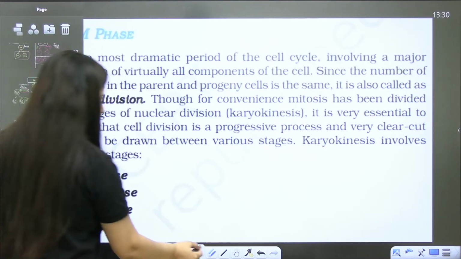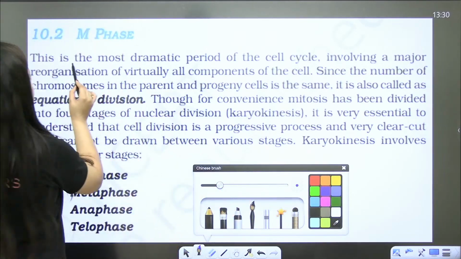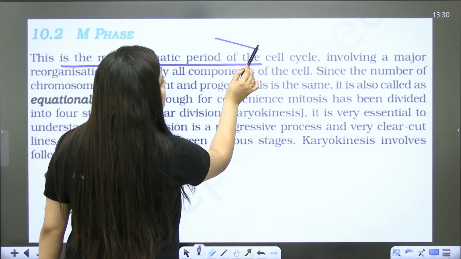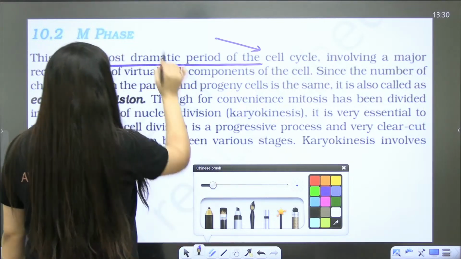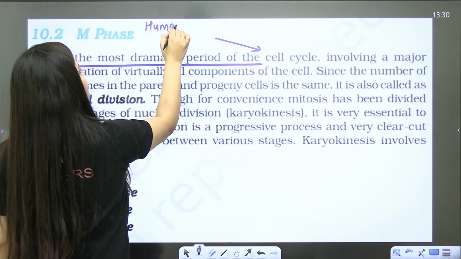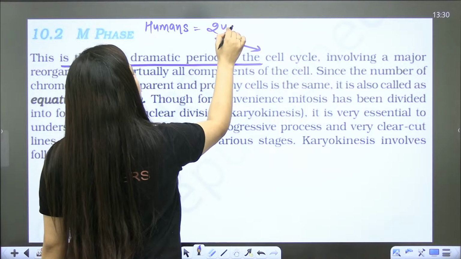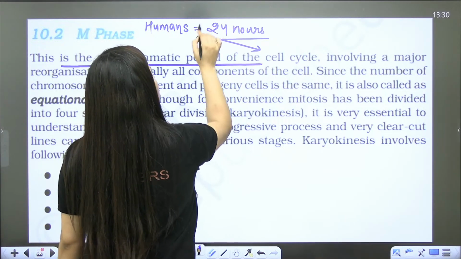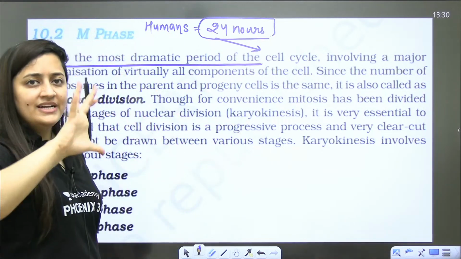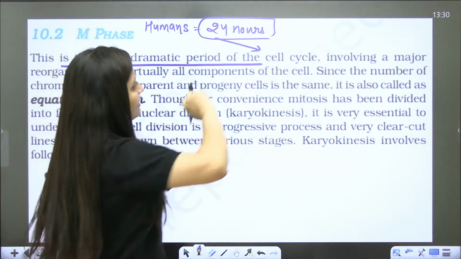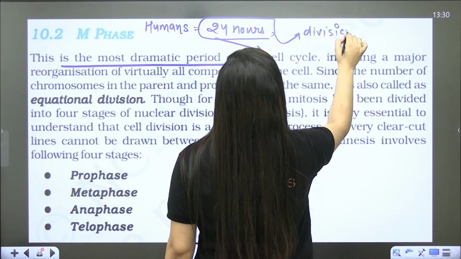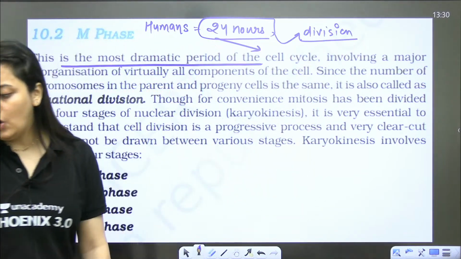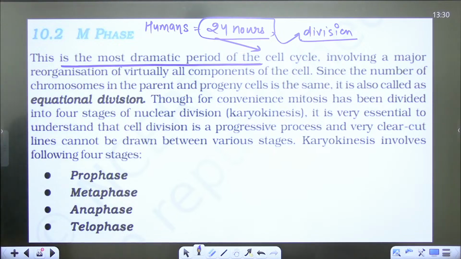So let's start the M phase, the actual cell division phase. It is the most dramatic period of the cell cycle. Let me give you one example, the example of humans. In humans, the duration of the cell cycle is 24 hours. So within 24 hours, a cell will divide once. That cell division lasts for how long? For about an hour, right?